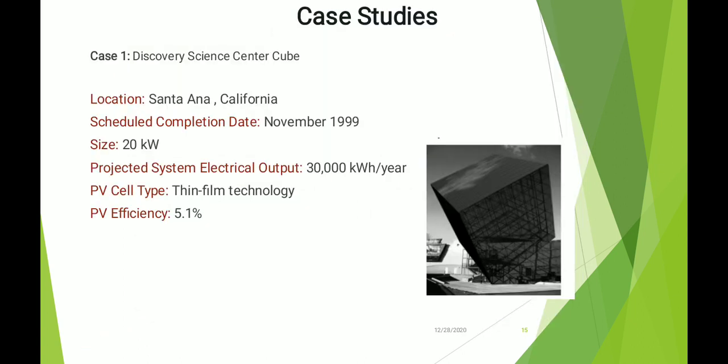Now let me discuss a few case studies on BIPV technology, BIPV systems. First one is the Discovery Science Center Cube. It is located in Santa Ana, California. Completed in November 1999. Size is 20 kilowatt. The overall electrical output was 30,000 kilowatt hour per year, and the cell type is thin film technology. Its efficiency is 5.1.